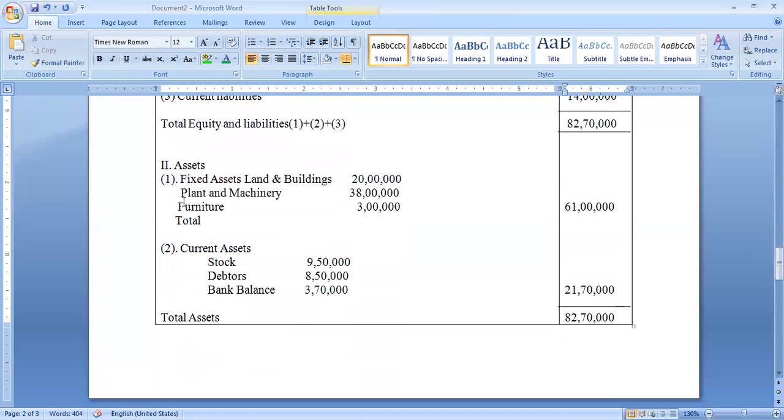Now the asset side. Fixed assets: lands and building 20 lakh rupees, plant and machinery 38 lakhs, furniture 3 lakh rupees.